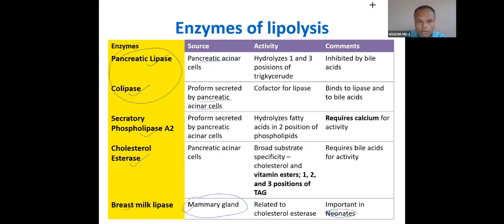Now cholesterol esterase has a very additional function. You can see it will also digest vitamin esters. And it has the ability to digest all these 3 ester bonds. So this is one characteristic of cholesterol esterase. And this phospholipase requires calcium for its activity. So these bold letters, remember, these are the unique things that you need to remember.